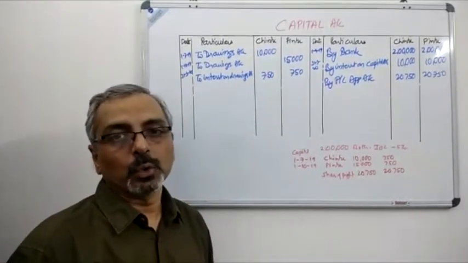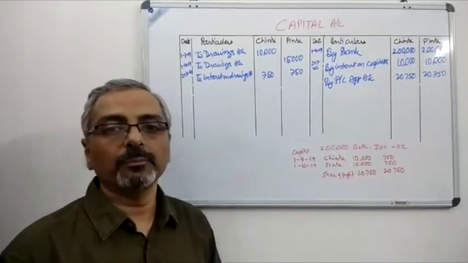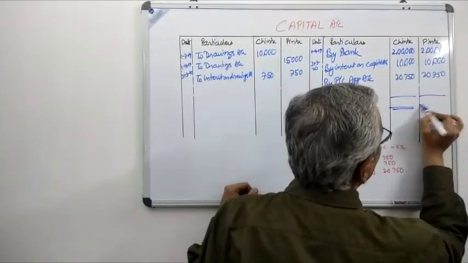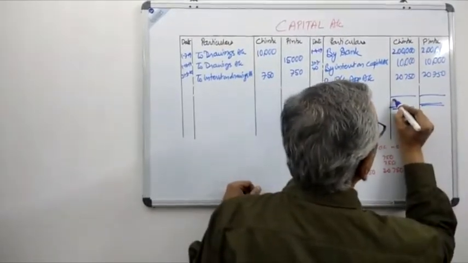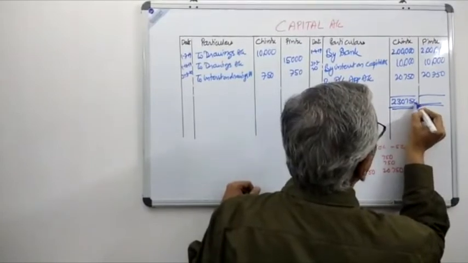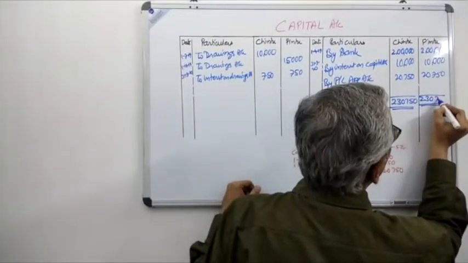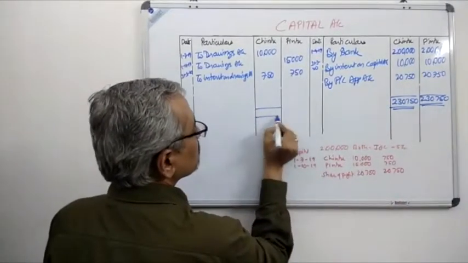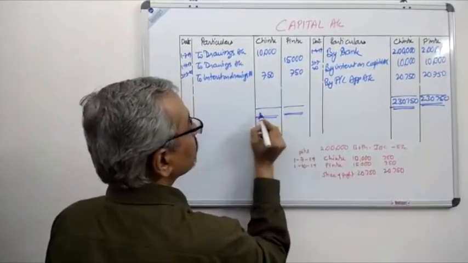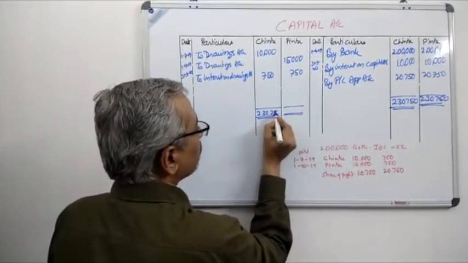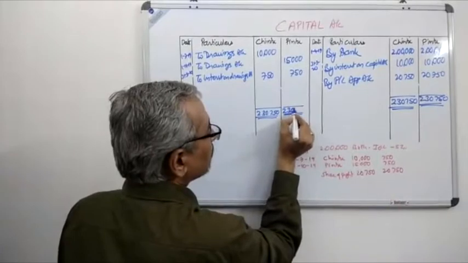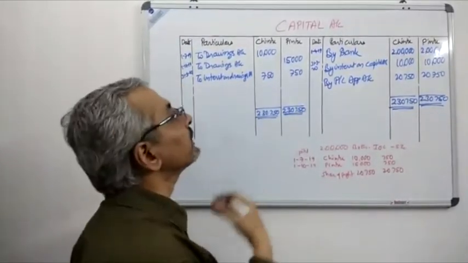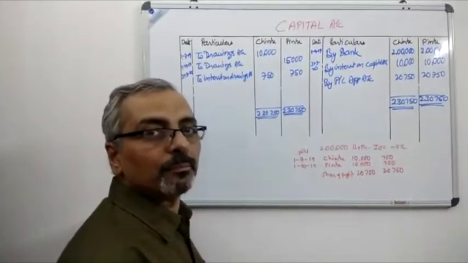After that, we'll do the totaling, then we'll compare, and then we'll balance. So let us do the totaling over here. You can see very carefully, 2,30,750, 2,30,750. This is the total of the credit side. Now, obviously, the total of the debit side will also be the same, 2,30,750. Now, after the totaling, we'll compare the debit side and the credit side, and then we'll do the balancing of it.